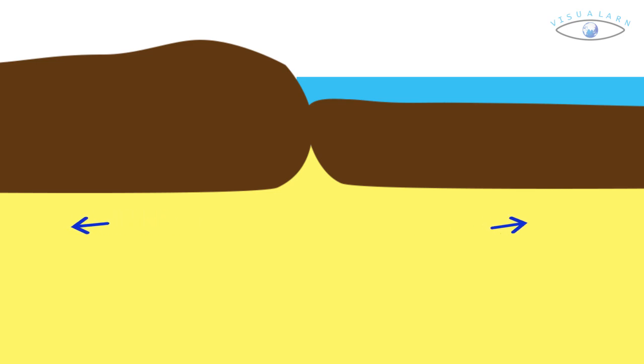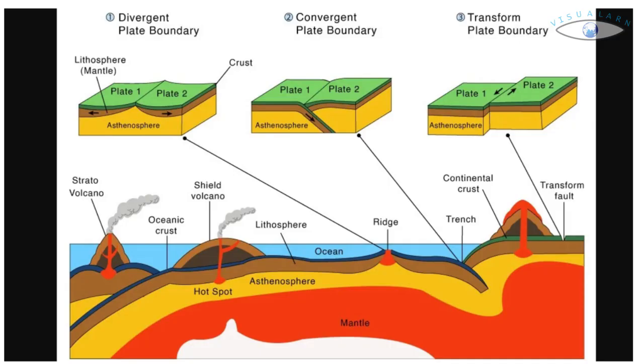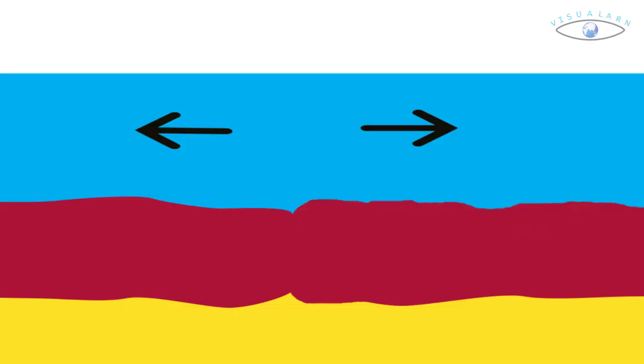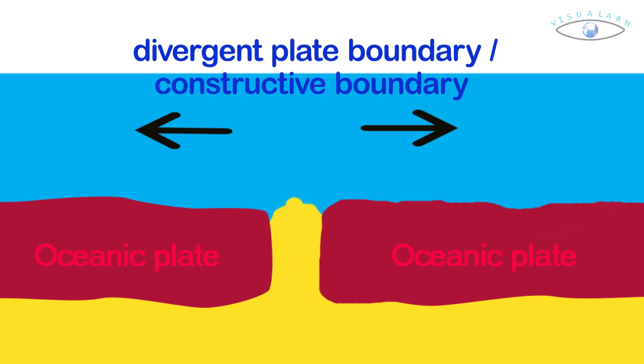The slow movement of the hot, softened mantle that lies below the rigid plates is the driving force behind the plate movement. Where the plates meet, their relative motion determines the type of plate boundary. There are 3 types of plate boundary. The first type is divergent plate boundary. Those are also called constructive boundaries. Those are where 2 plates slide apart from each other.